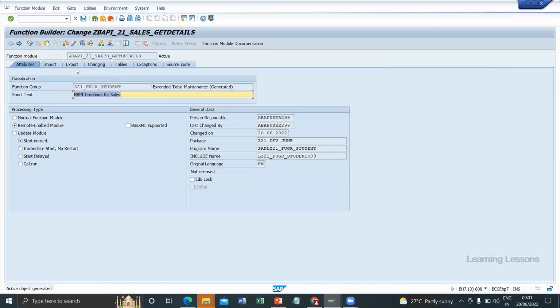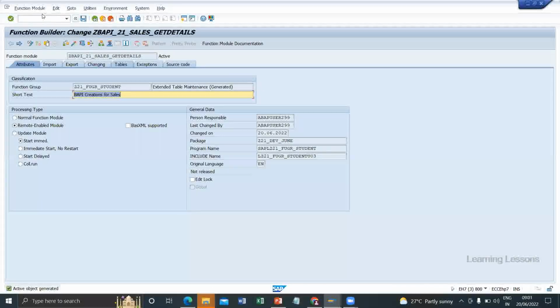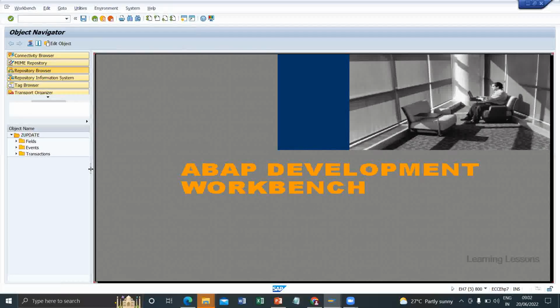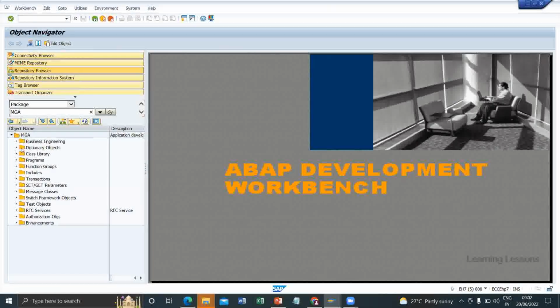Okay. As of now, we have only done structure creation and function module creation. Still, we need to put it into the business object repository. If you remember, in the last session we found that business object. If I go to SWO3, MGA was a package we opened for purchase orders.